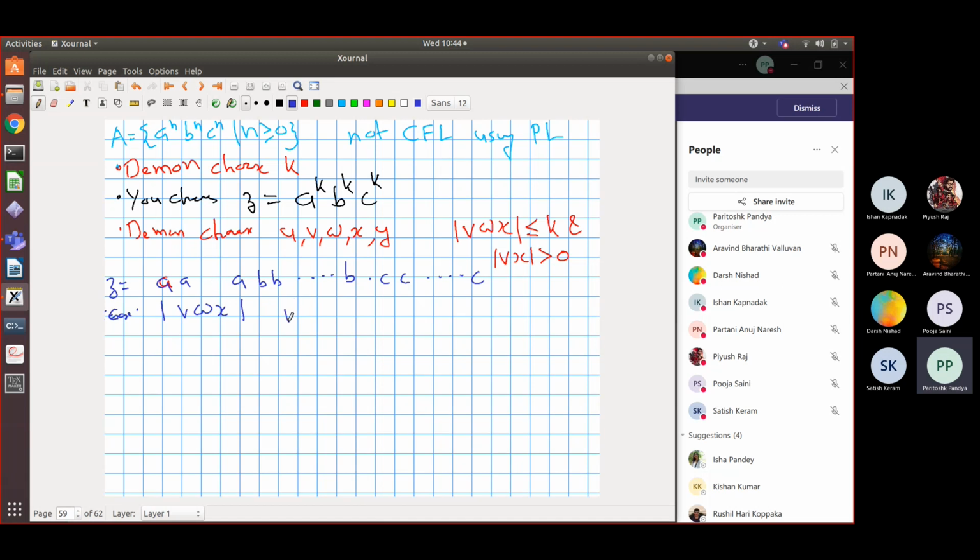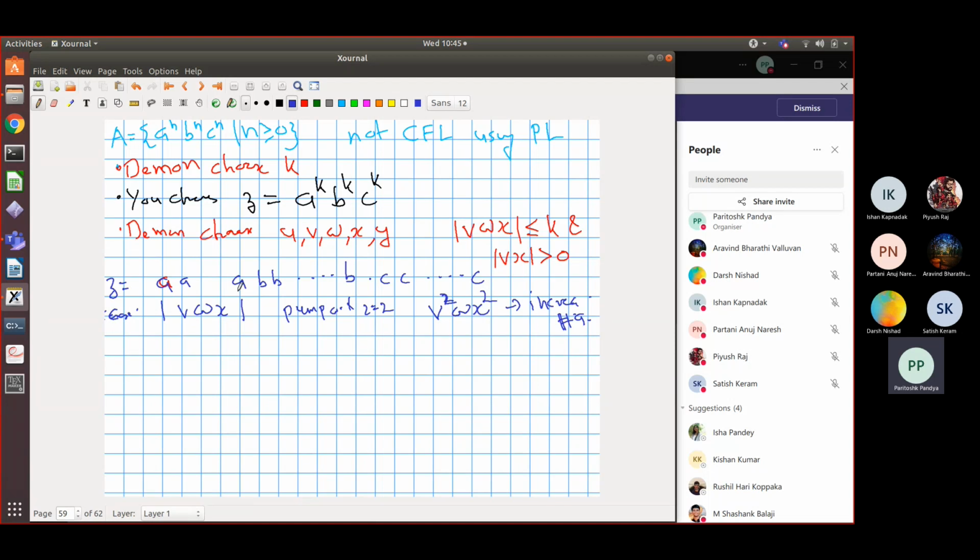So I pump with i equal to 2, getting v squared w x squared. I pump it 2 times. This increases the count of a's. So if you pump within this part, you will necessarily increase the number of a's.